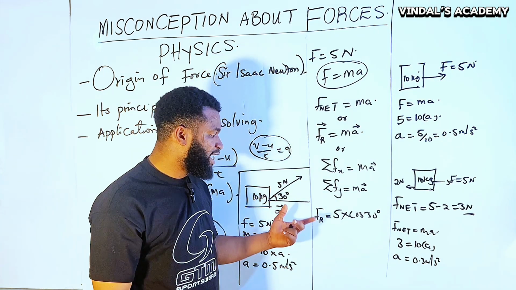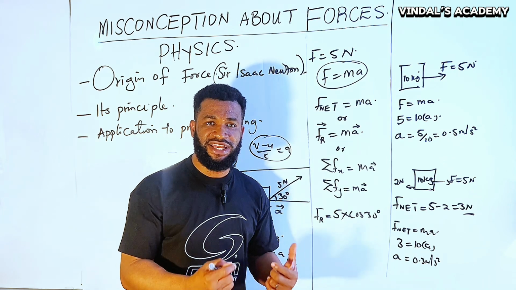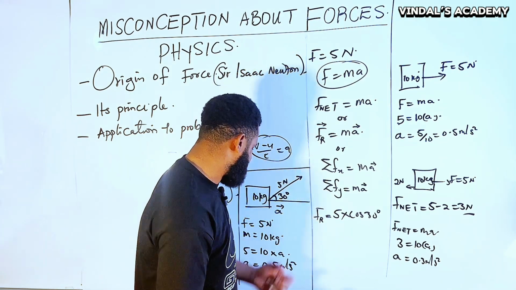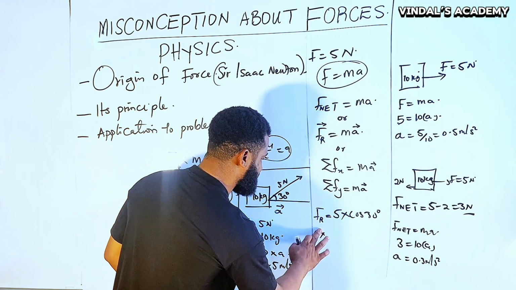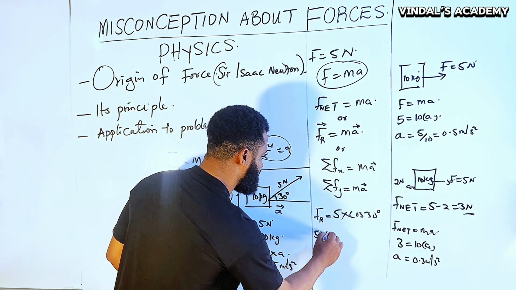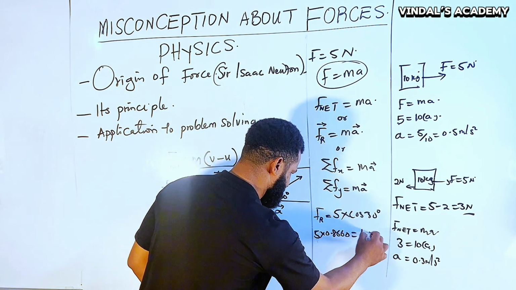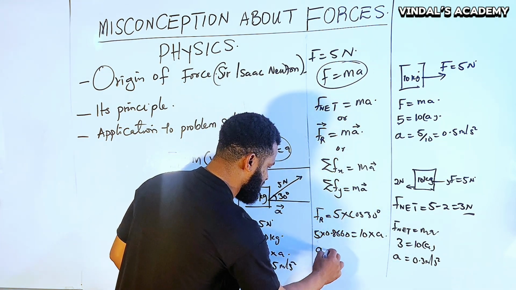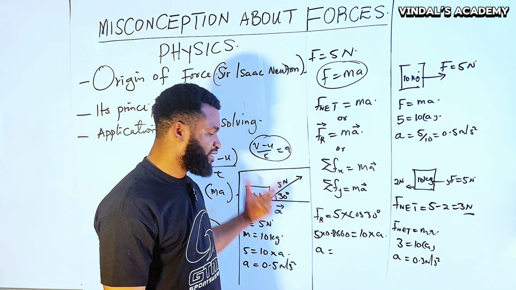The reason and how I got to 5 cos 30 degrees is going to be explained in another video. But in this case, I'm going to have 5 times 0.8660 is equal to, mass is 10, times what? Acceleration. Therefore, a is equal to, this is where you now find the acceleration.